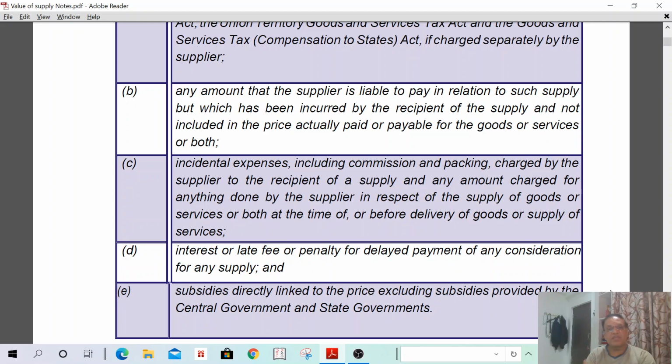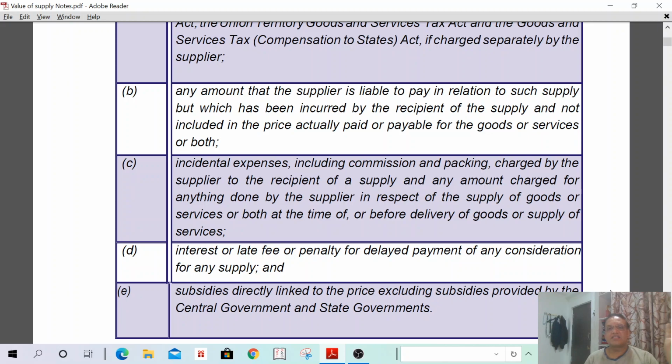Subsidies given by any person other than state government or central government shall be included in the value of supply. But subsidies given by central government or state government shall be reduced from the value of supply. If subsidy is given by a third party, it shall be included. If subsidy is given by central government or state government, it shall be reduced. Understand? Then, what are the 5 points of inclusion?